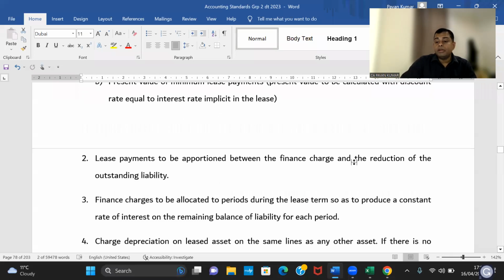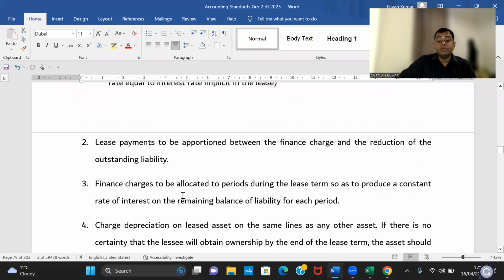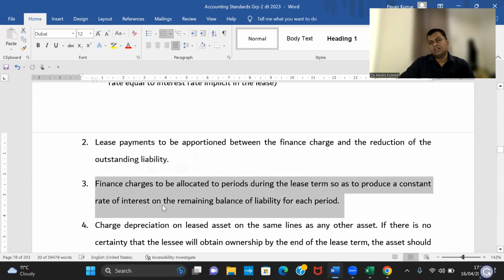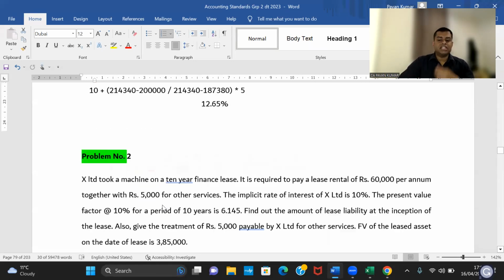Lease payments to be apportioned between finance charge and reduction of outstanding liability. Finance charges to be allocated to periods during the lease term so as to produce a constant rate of interest on the remaining balance of liability for each period. Pavan sir, what is the meaning of this? EMI, IRR calculation and EMI. That's it. Then depreciation will be provided.